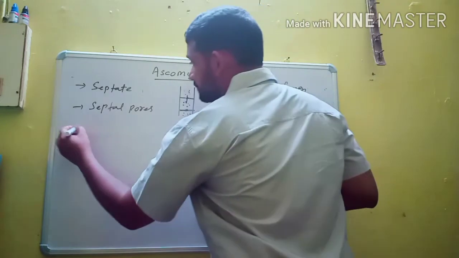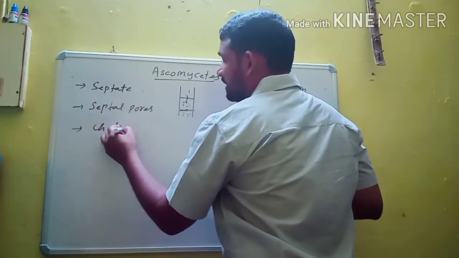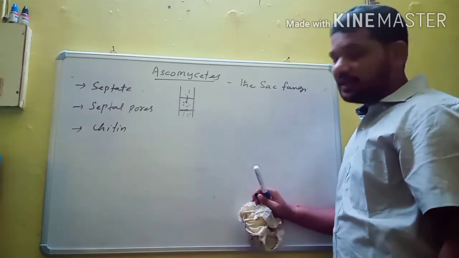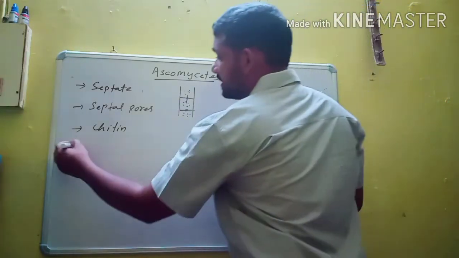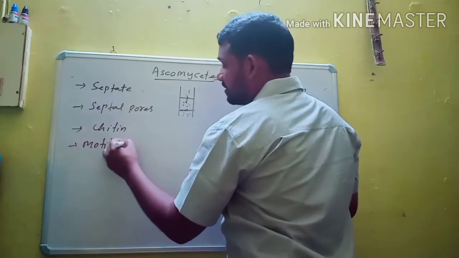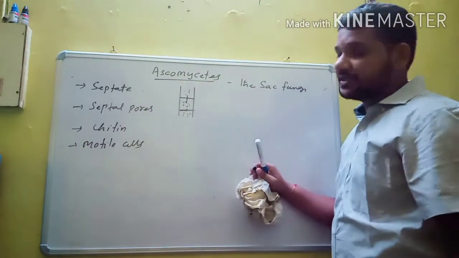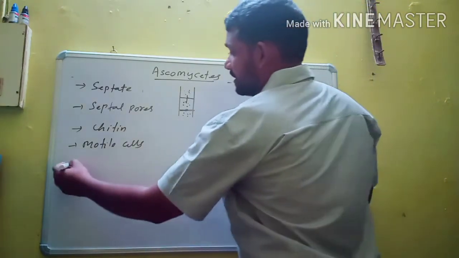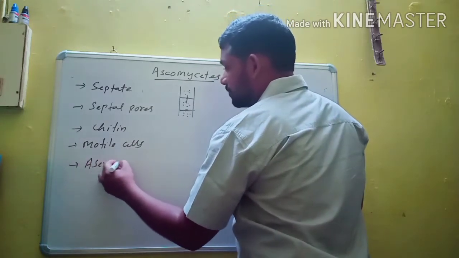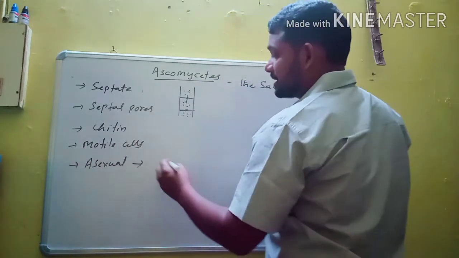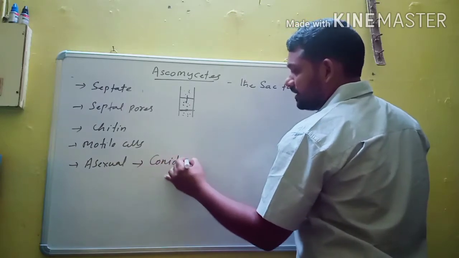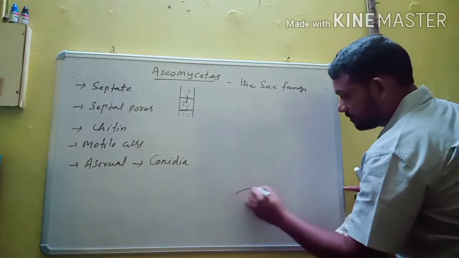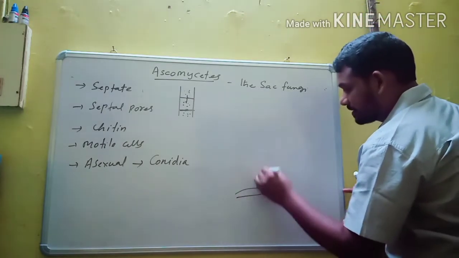Here also, the cell wall is made up of chitin. Except in Oomycetes, in all members the cell wall is made up of chitin or fungal cellulose. Here also, motile cells are completely absent. It means flagella are completely absent. Sexual reproduction and asexual reproduction are present. In this class, in the majority of members, asexual reproduction occurs with the help of conidia. If you observe the diagram of one member, it looks like this.